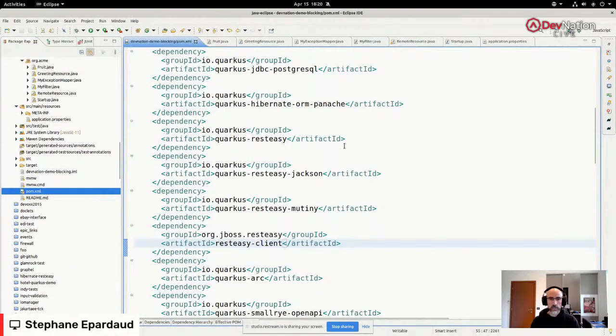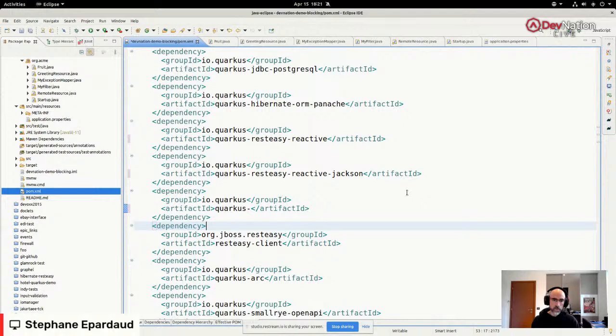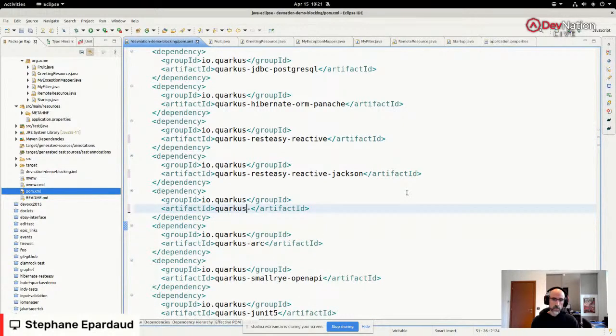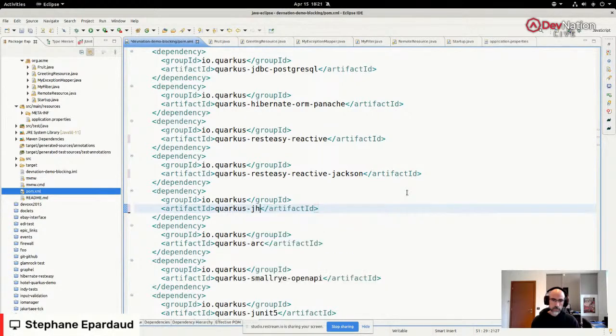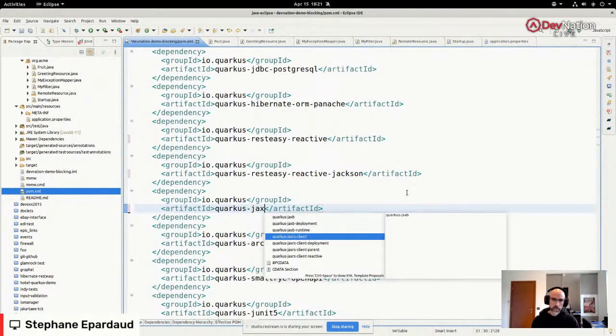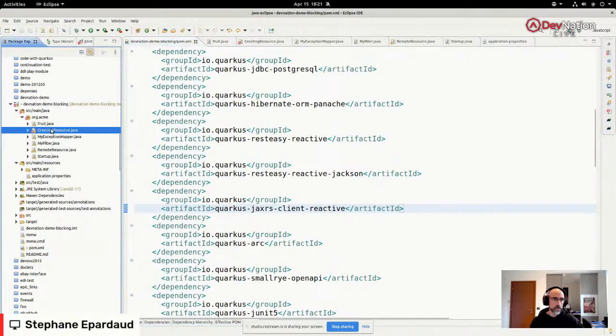We're going to turn this into using RESTEasy Reactive. How do we do this? Well, it's just a matter of using the right extensions. We are going to be using RESTEasy Reactive, RESTEasy Reactive with Jackson. We don't need this one because it's already integrated. We don't need this client, but we have one here, which is the JAX-RS client reactive. And I'm just going to import those things and see if it runs.